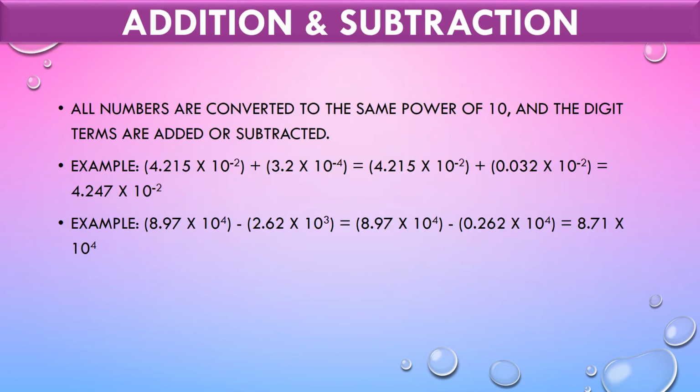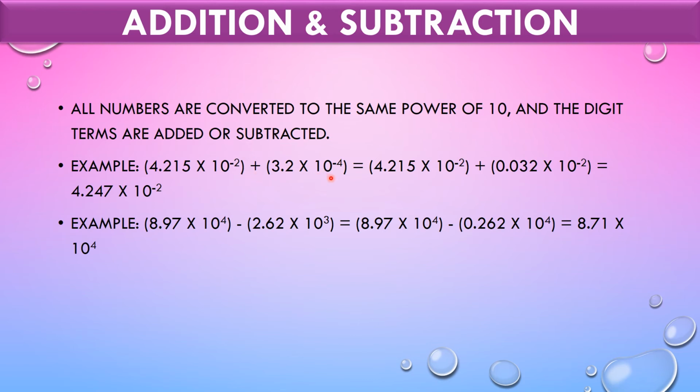Then how do we add and subtract these numbers? As we have already learned in mathematics, numbers can be added if the power, that is the exponent, is the same. For example, we have 4.215 into 10 raised to minus 2 plus 3.2 into 10 raised to minus 4.